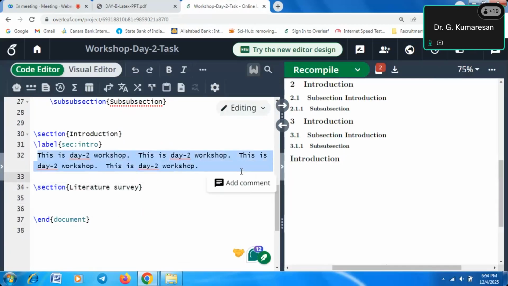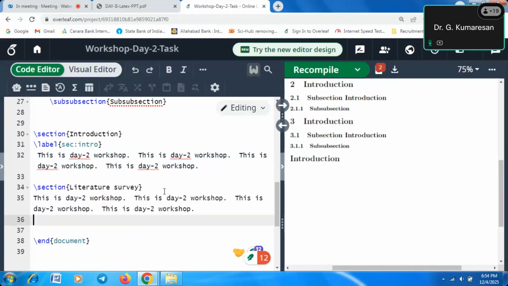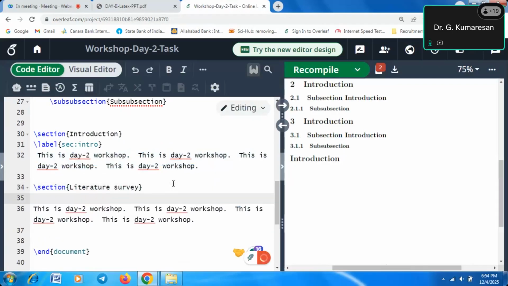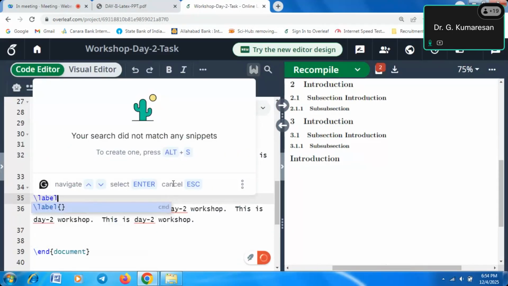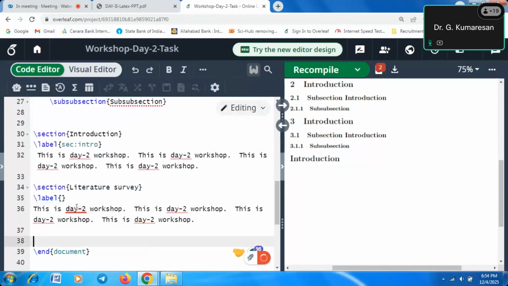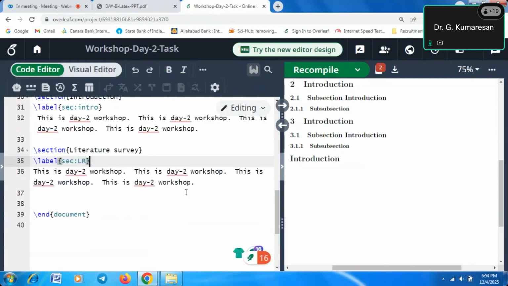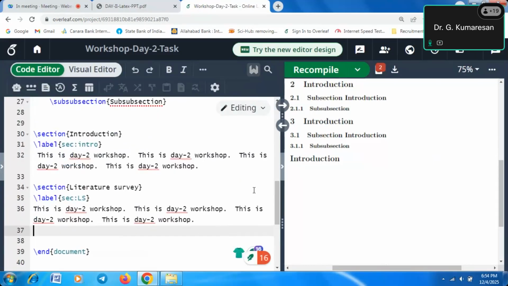So here you copy this content and paste it here. For the literature survey also you have to write the label. What is the label? So here section :LR, like this. I want to cite section 1 into section 2 and section 2 into section 1.